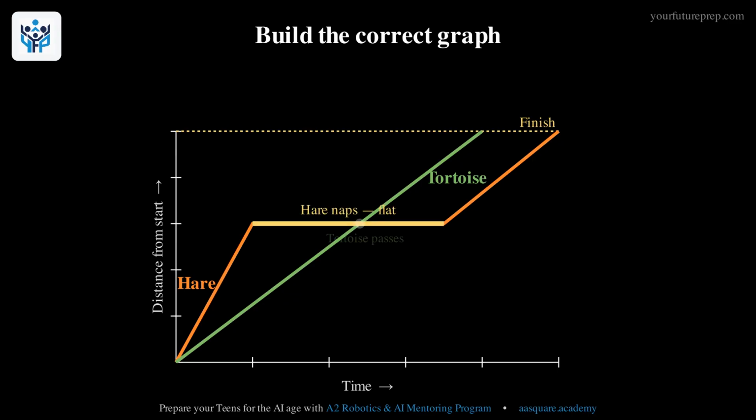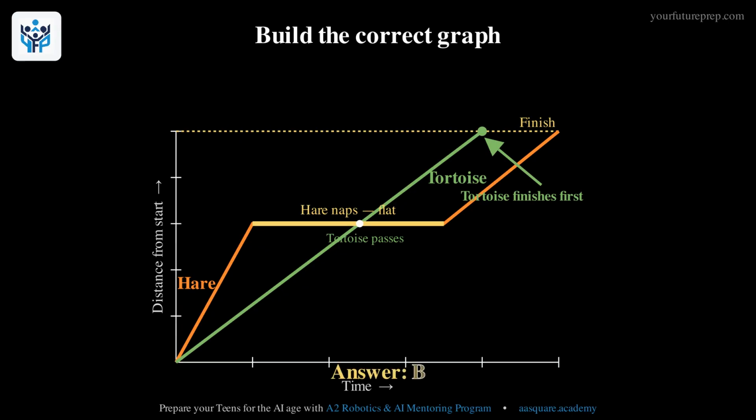Look at what happens. Early on the hare is ahead. His line is above the tortoise's. But while the hare naps and stays flat, the steady tortoise keeps climbing and passes him. The tortoise's line reaches the finish first, before the hare's second sprint even gets there.